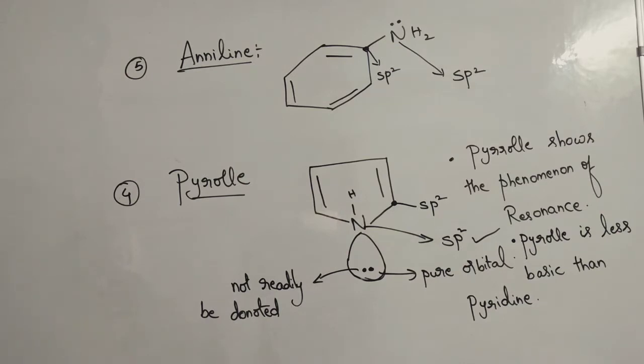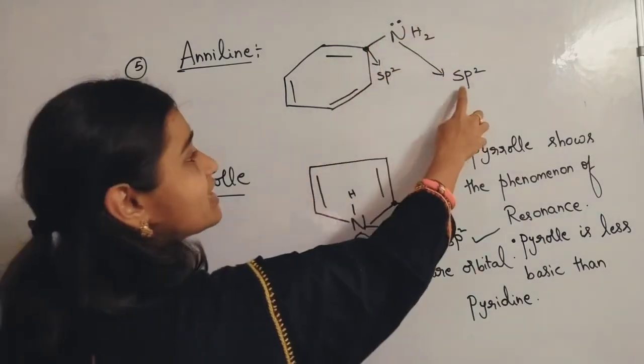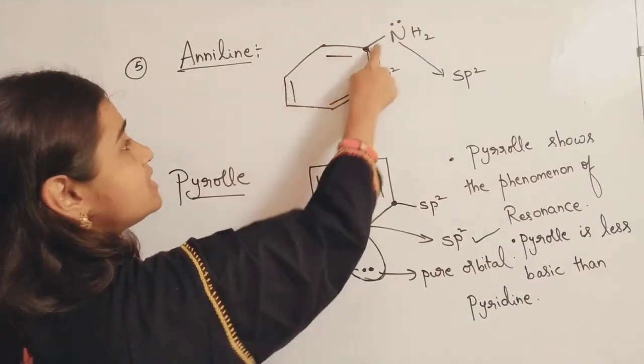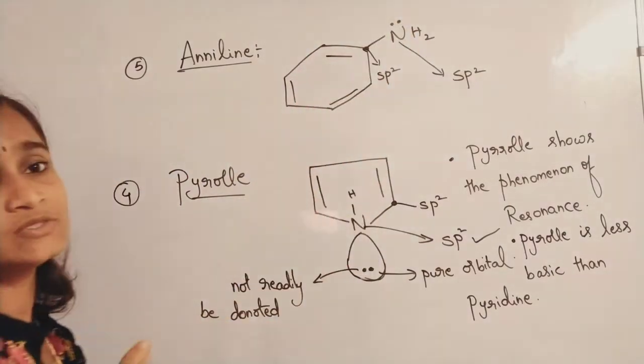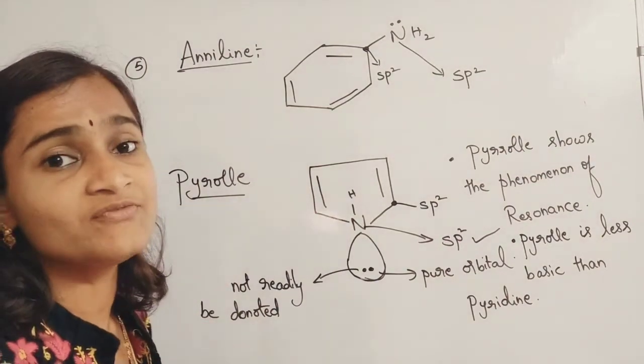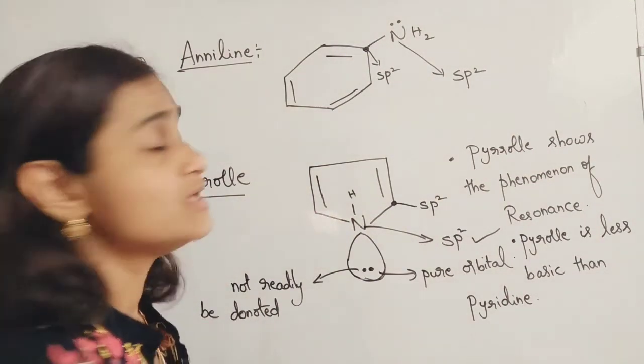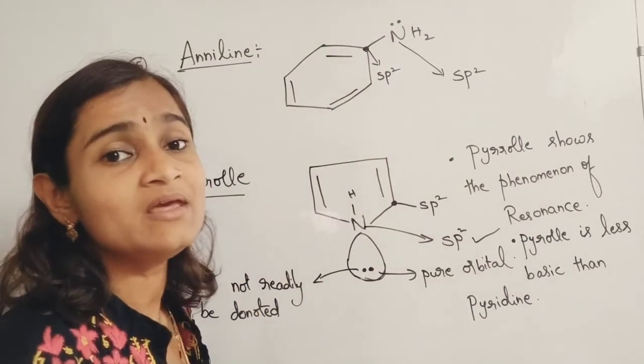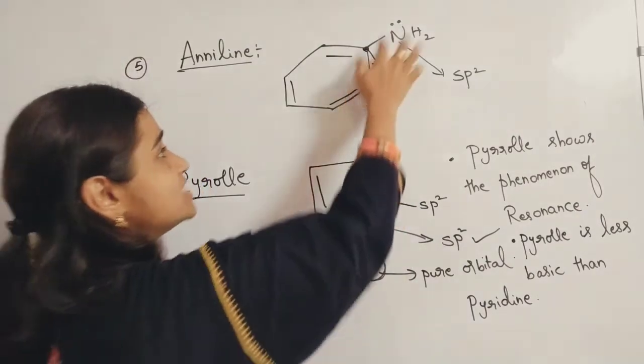And where is this lone pair of electrons present? We are considering nitrogen to be sp2, and there is a chance for pi bond, sigma bond, lone pair, so there is a chance for the best resonance. If this lone pair is not involved in hybridization, it will be in a pure orbital. Please understand this point carefully.